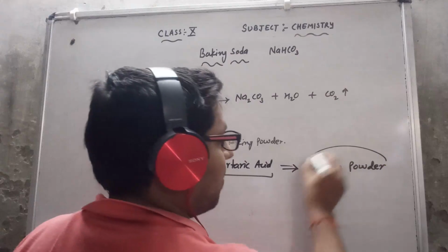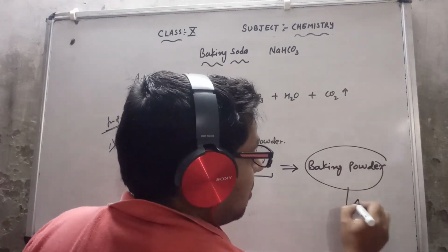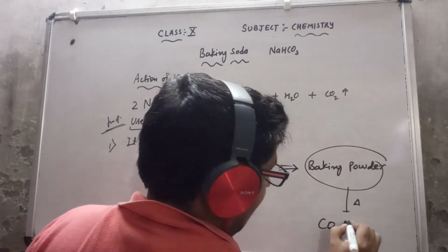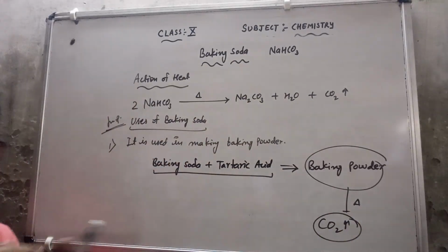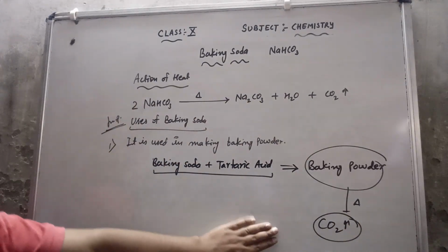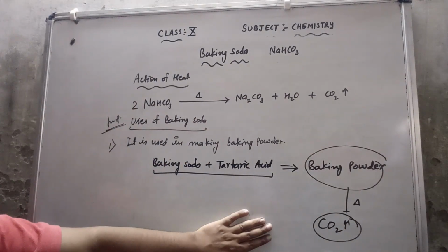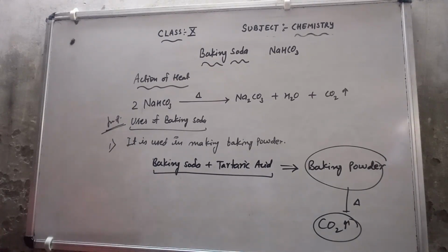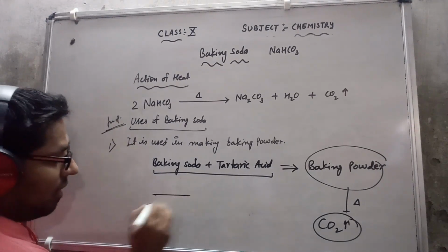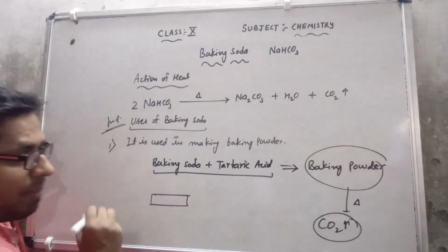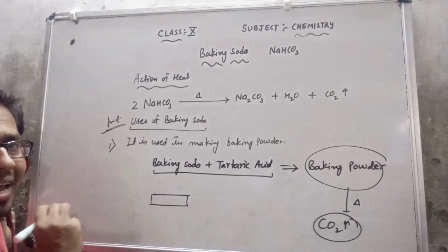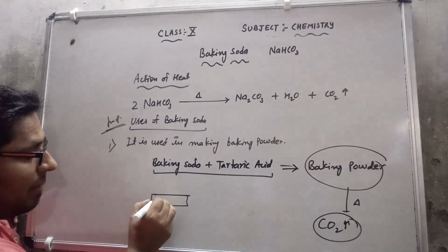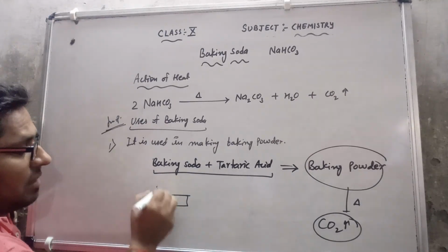So after heating the baking powder, carbon dioxide gas is released. Due to the release of this carbon dioxide gas, the bread and the cake become fluffy. Suppose this is the cake or bread, and as the carbon dioxide gas is released, it rises in this way.